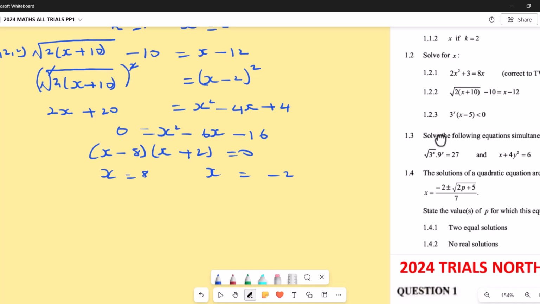Input negative 2. Now negative 2 plus 10, that is positive 8. Positive 8 times 2, 16. Square root of 16 is 4. Then 4 minus 10, I get negative 6. But if I say negative 2 minus 12, I don't get that. It means it's not correct. So we're going to say x is not equal to negative 2. Our answer there. Hope we are together, guys. Let's go to question 1.2.3 here now.